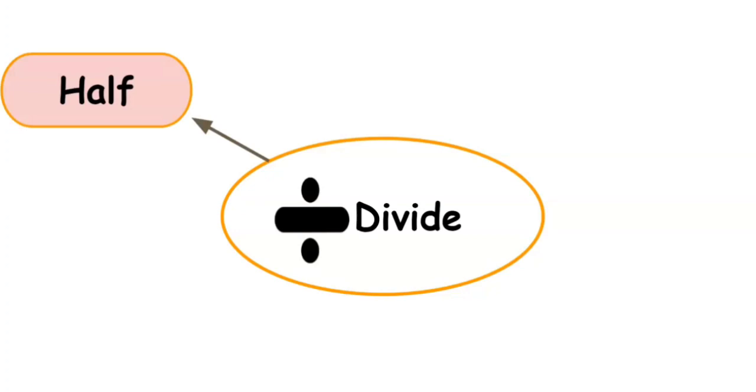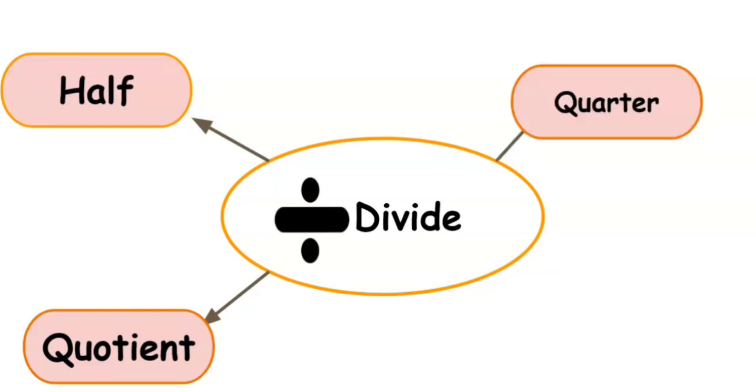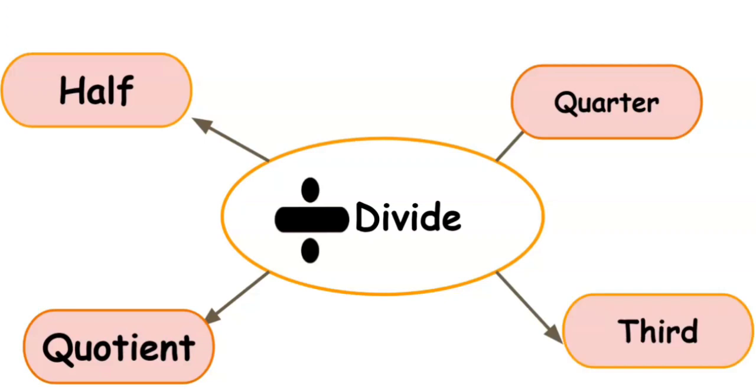Let's look at divide. The sign for division is this, and divide means the same thing as half. So you can say half of something means that you're going to split it up. Remember, the half is a fraction, and fractions mean the same thing as to divide. We can also use quotient, which is the answer that we get when we divide two numbers. We can use quarter, and we can use thirds. We can use just about any fraction because fractions mean the same thing as to divide.